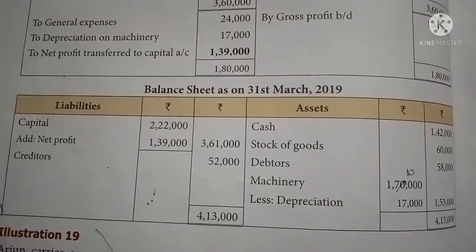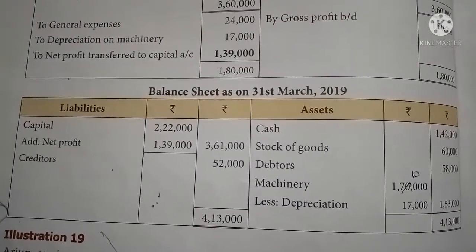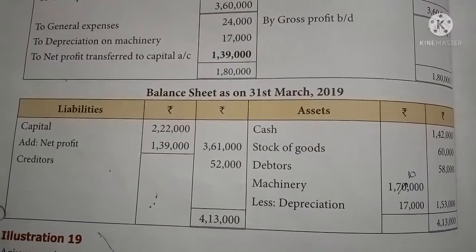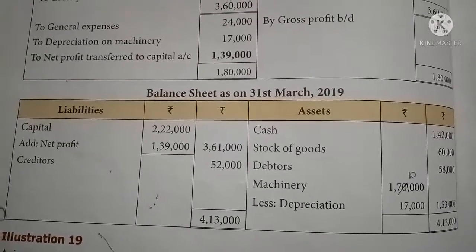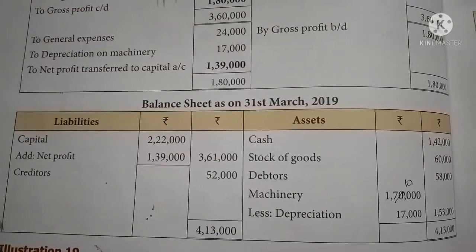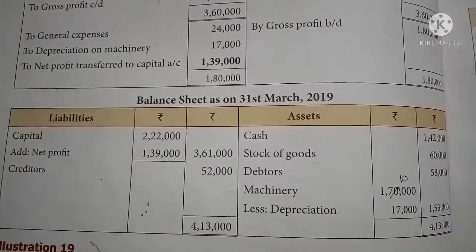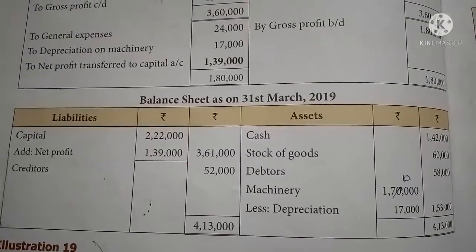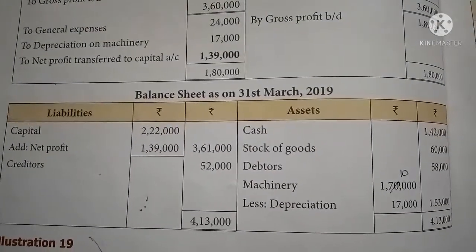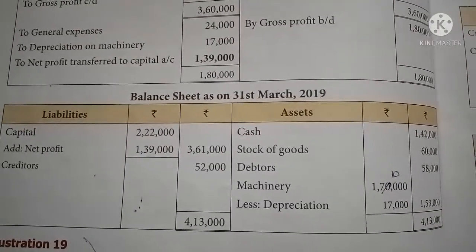And then capital 2,22,000. It is already given in the sum. Add net profit. It is taken from the profit and loss account debit side. Net profit 1,39,000. You can add it, 3,61,000. And then creditors, closing creditors 52,000. It is already given in the sum. Now you can tally both the sides. The liability side total is 4,13,000, and the asset side total is also 4,13,000.